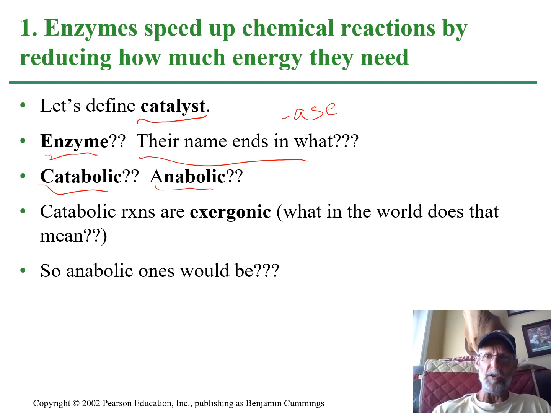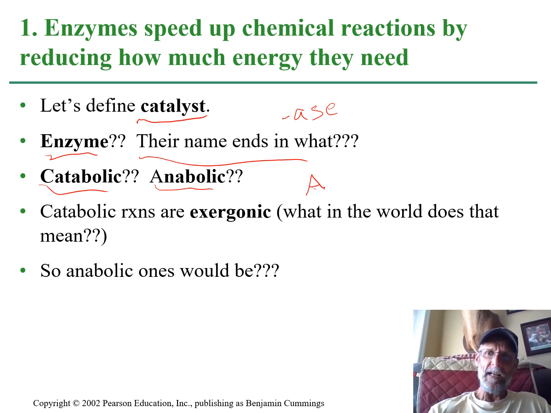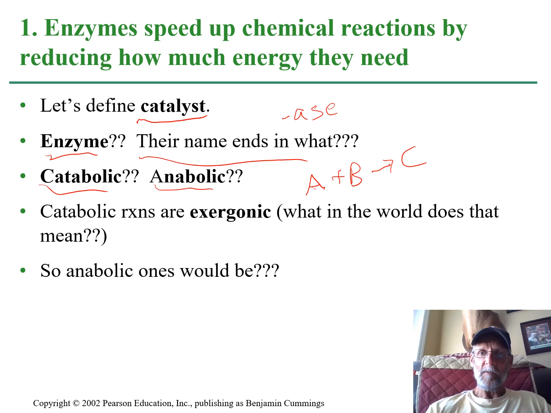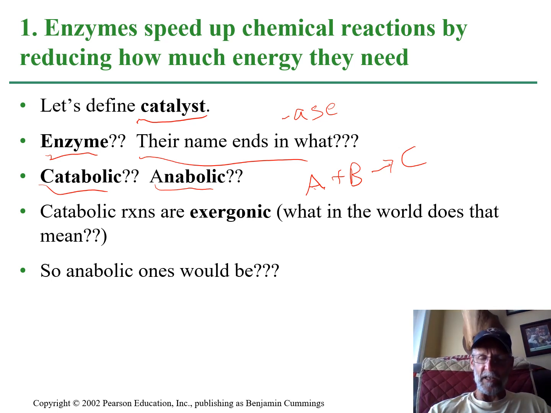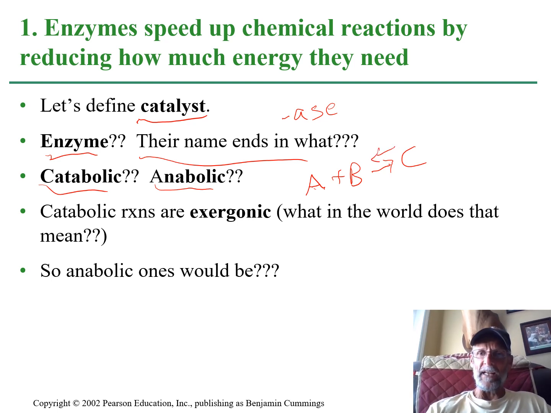Anabolic means build up. Here, what that means is that chemical A and chemical B are getting put together in a chemical reaction, represented by that arrow, to make something different. And this would be something bigger, right? Anabolic means put together two smaller things to make a bigger thing. Catabolic's the other way around. Take something and break it into smaller parts, all right?